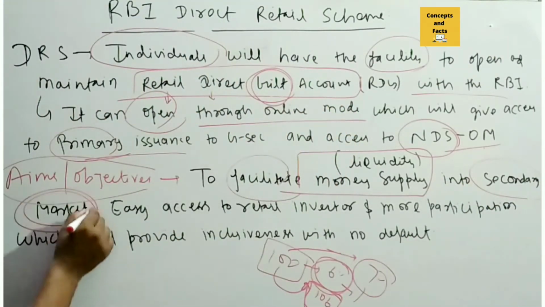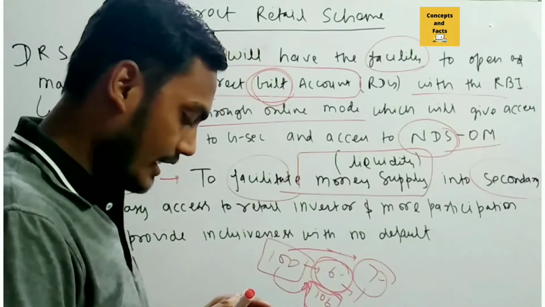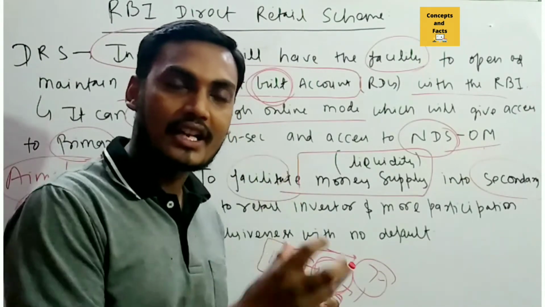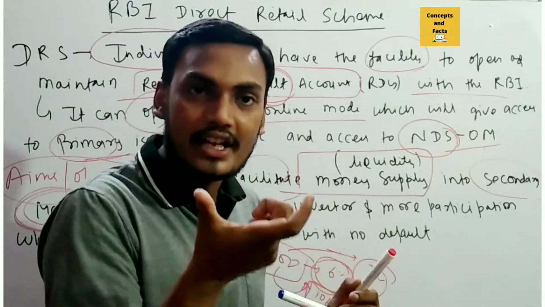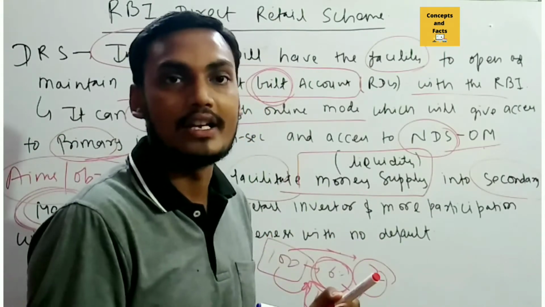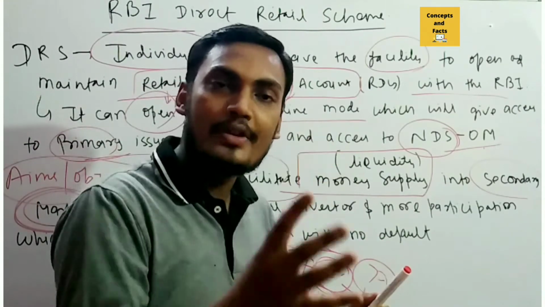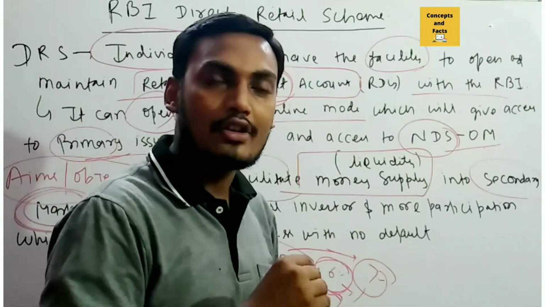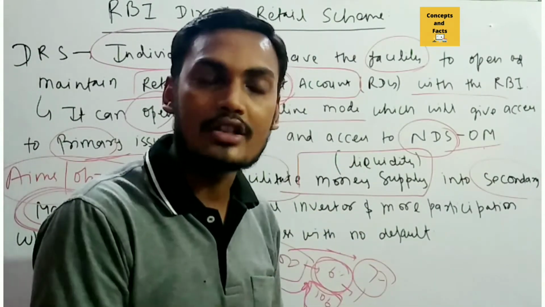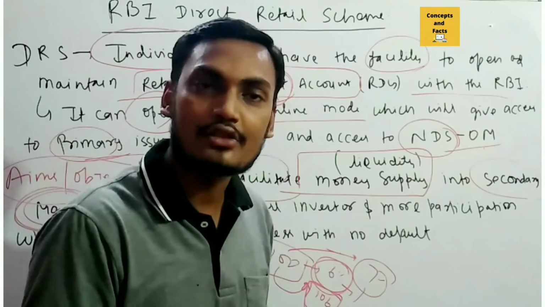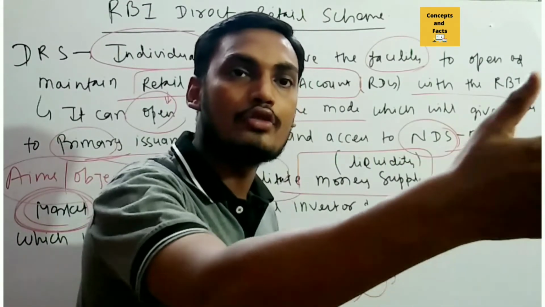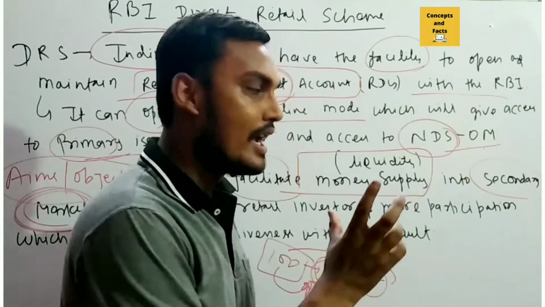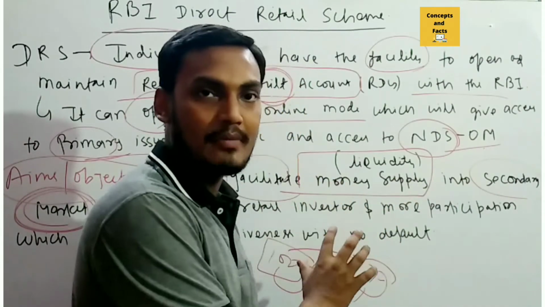In the secondary market, this is very important. Why secondary market? If you talk about the primary and secondary market, the difference is that where the securities are created is known as the primary market. It could be the companies as well as the government, because Reliance, Amazon, Apple, etc. actually create the security, and they share their security and get funds from the people, which is known as the primary market.